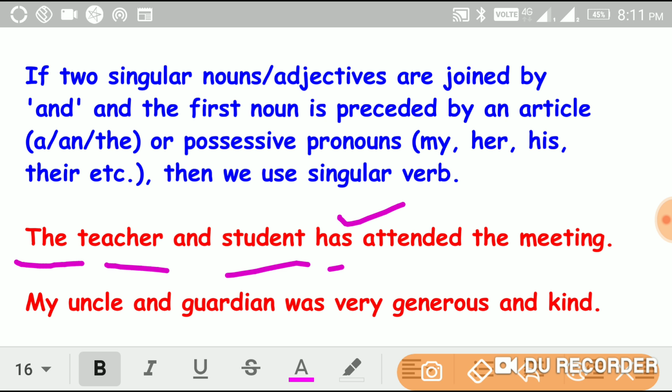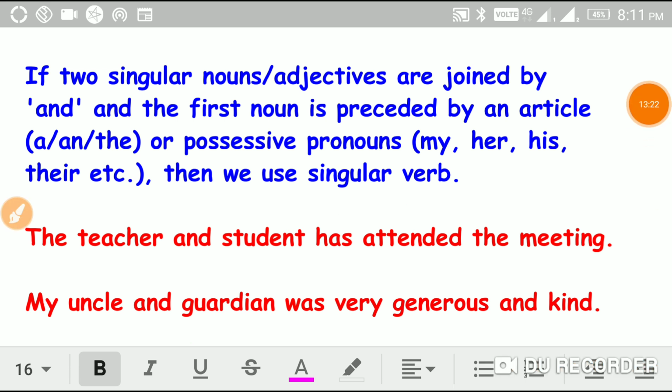And once again, here is my uncle and guardian. Here my is a possessive pronoun, and uncle and guardian are singular nouns. So they take was, that is a singular verb.